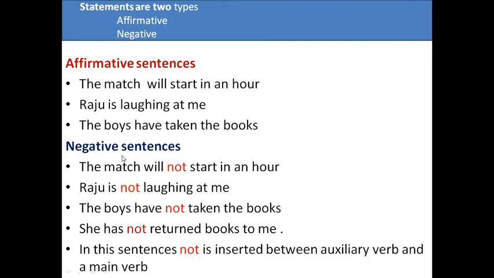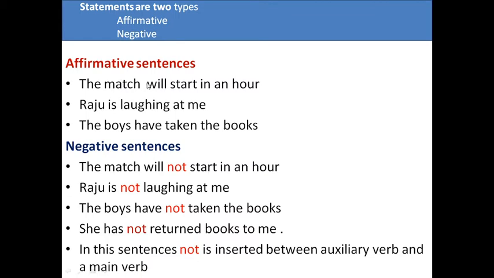So let us move to negative sentences. Let's read the examples. The match will not start in an hour. Raju is not laughing at me. The boys have not taken the books. So compare the three sentences with the sentences above in the affirmative.